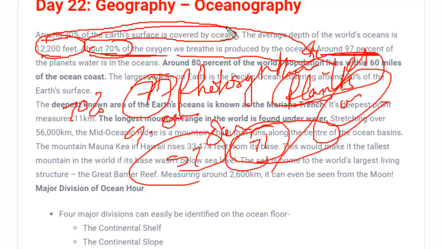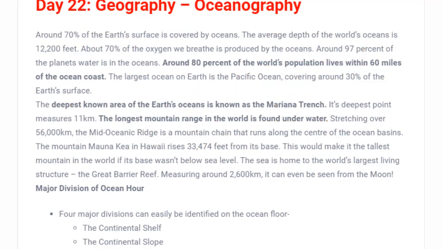So this is a very important factor. And what else do we need to see over here? A few more important factors are here. The deepest known Earth ocean is Mariana Trench. Mariana Trench is the deepest known ocean.